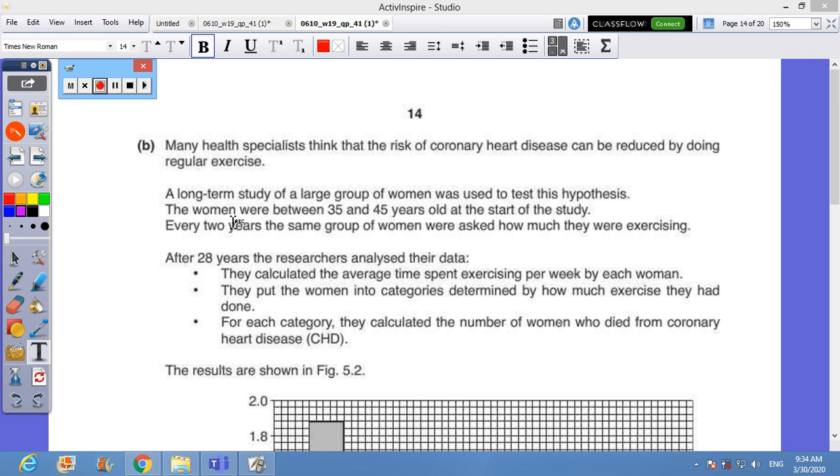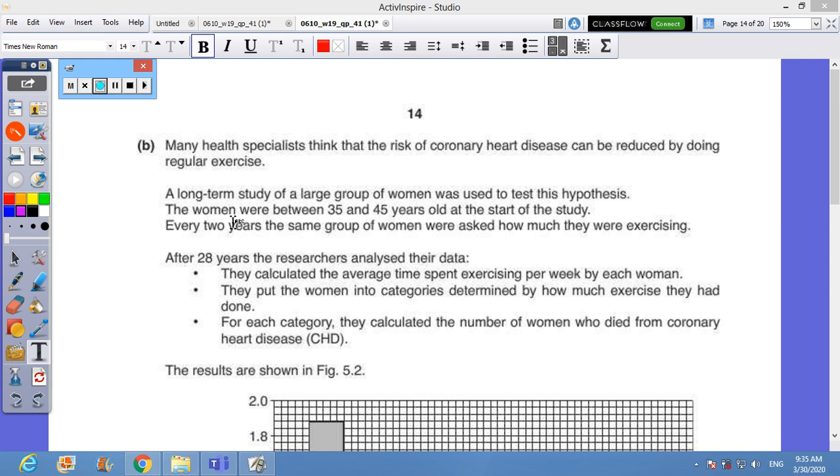Every 2 years, the same group of women were asked how much they were exercising. After 28 years, it's a long-term study, researchers analyzed their data. They calculated the average time spent exercising per week by each woman. They put the women into categories determined by how much exercise they had done.